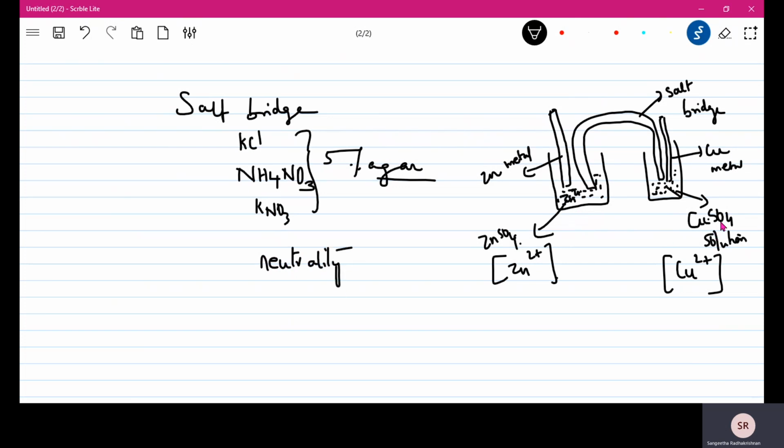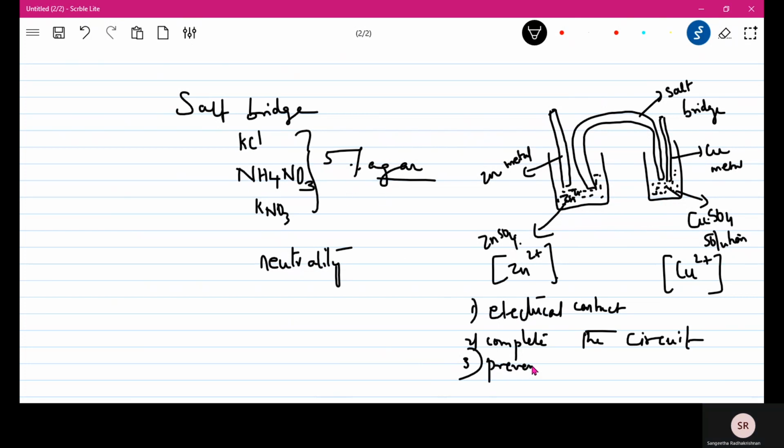We once again quickly recap the uses of the salt bridge. It helps to maintain electrical contact, that means it helps in completing the circuit. It does not allow the solutions to mix, or it prevents mixing of the electrolytes, and it maintains neutrality.